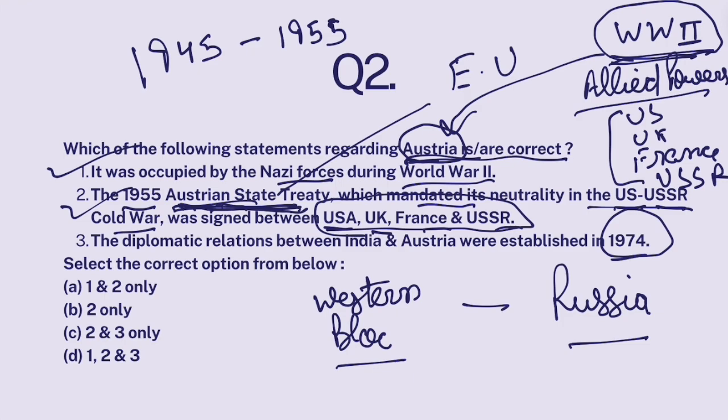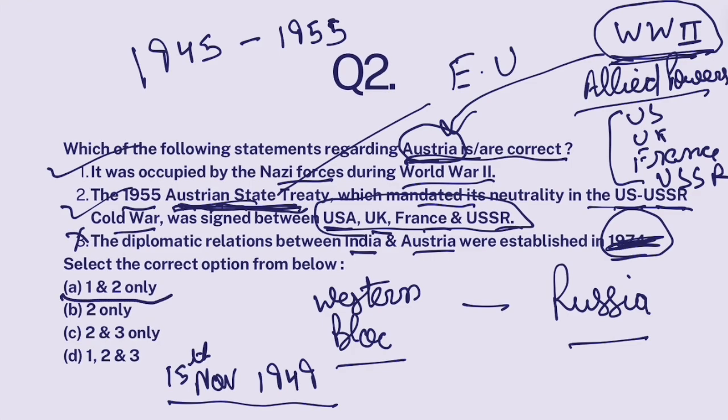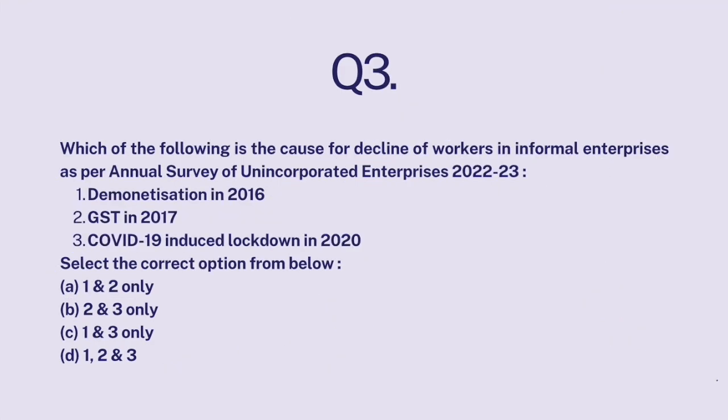Now, the diplomatic relations between India and Austria were established on 15th November 1949. 2024 actually marks the 75th anniversary of India-Austria relationship. So it was established in 1949, not 1974. Third statement is false. 1 and 2 are only correct. Answer is A.